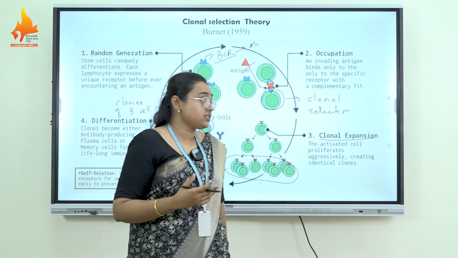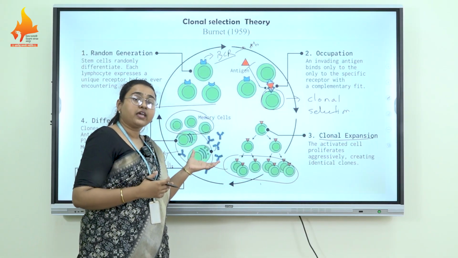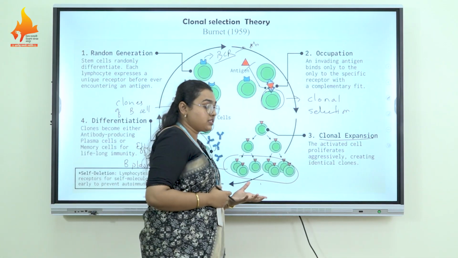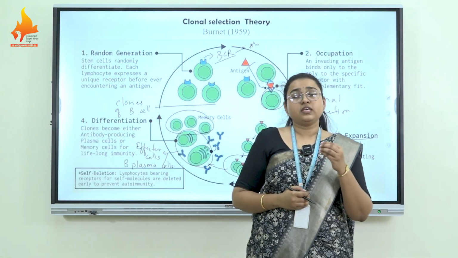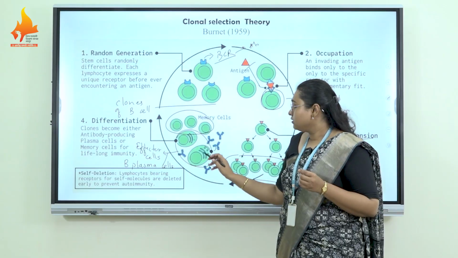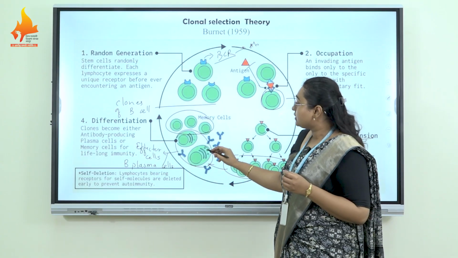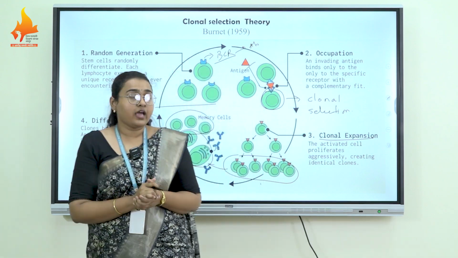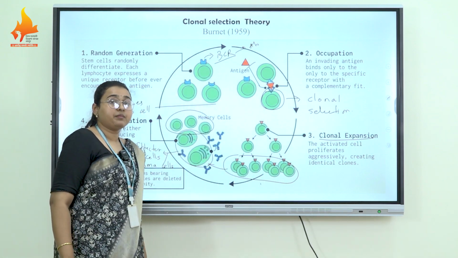Specifically, B plasma cells are larger in size and have multiple units of endoplasmic reticulum, because these B plasma cells are programmed to produce numerous amounts of antibody. And some cells store the information of that antigen, and these cells are known as the memory cells.